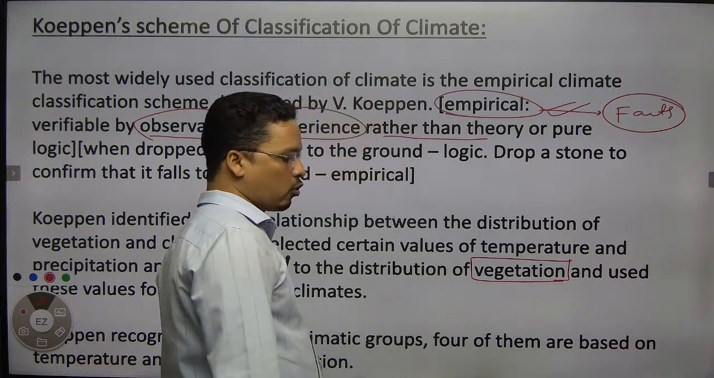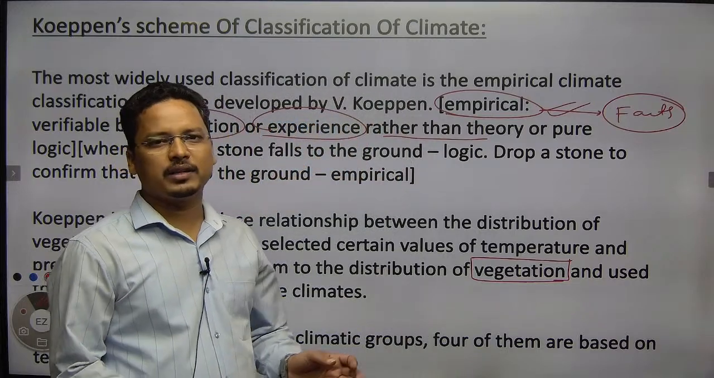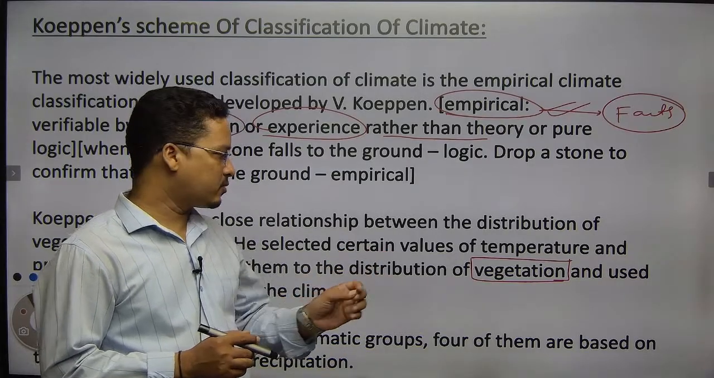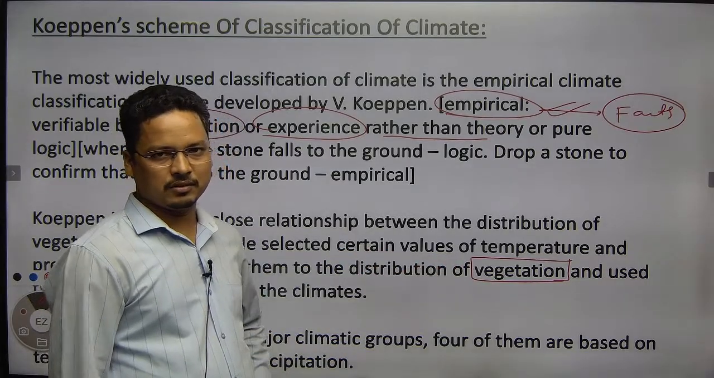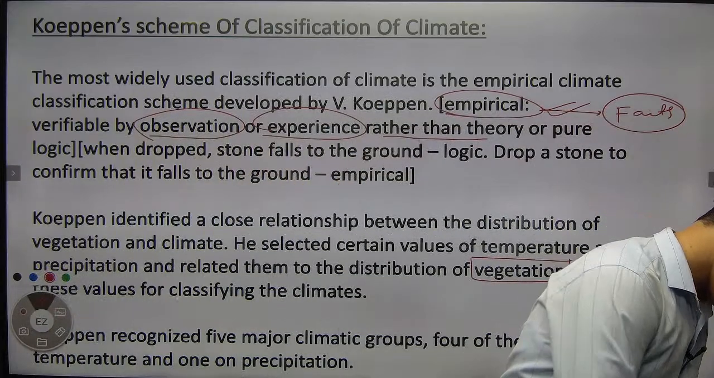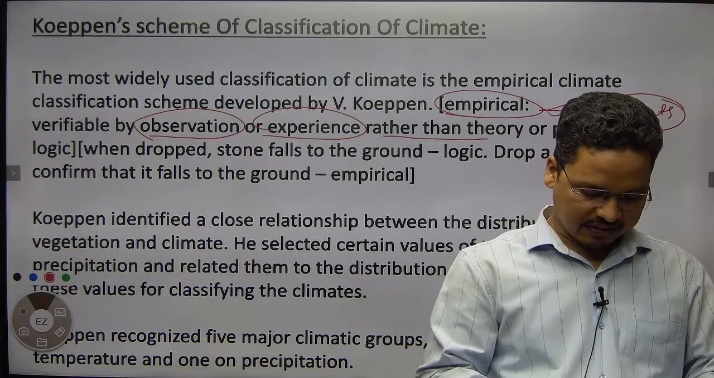So according to Köppen, what is the best indicator of the climate? The best indicator of the climate is natural vegetation. Simple, that would be natural vegetation.